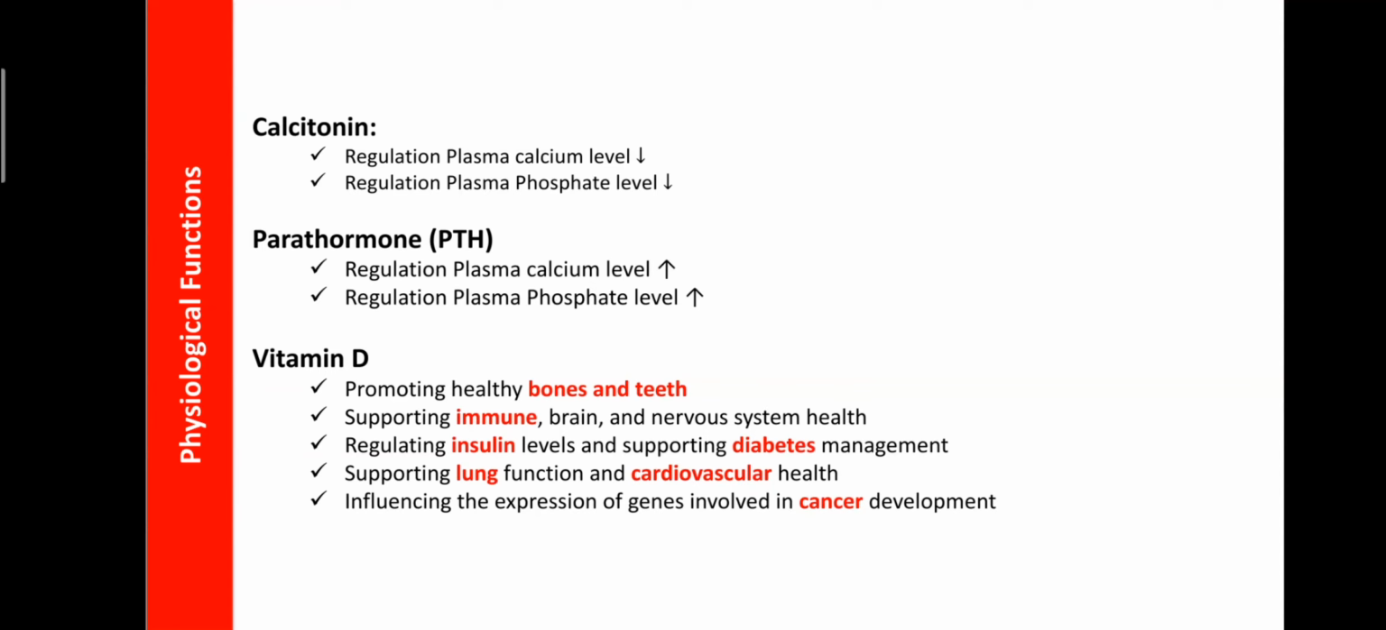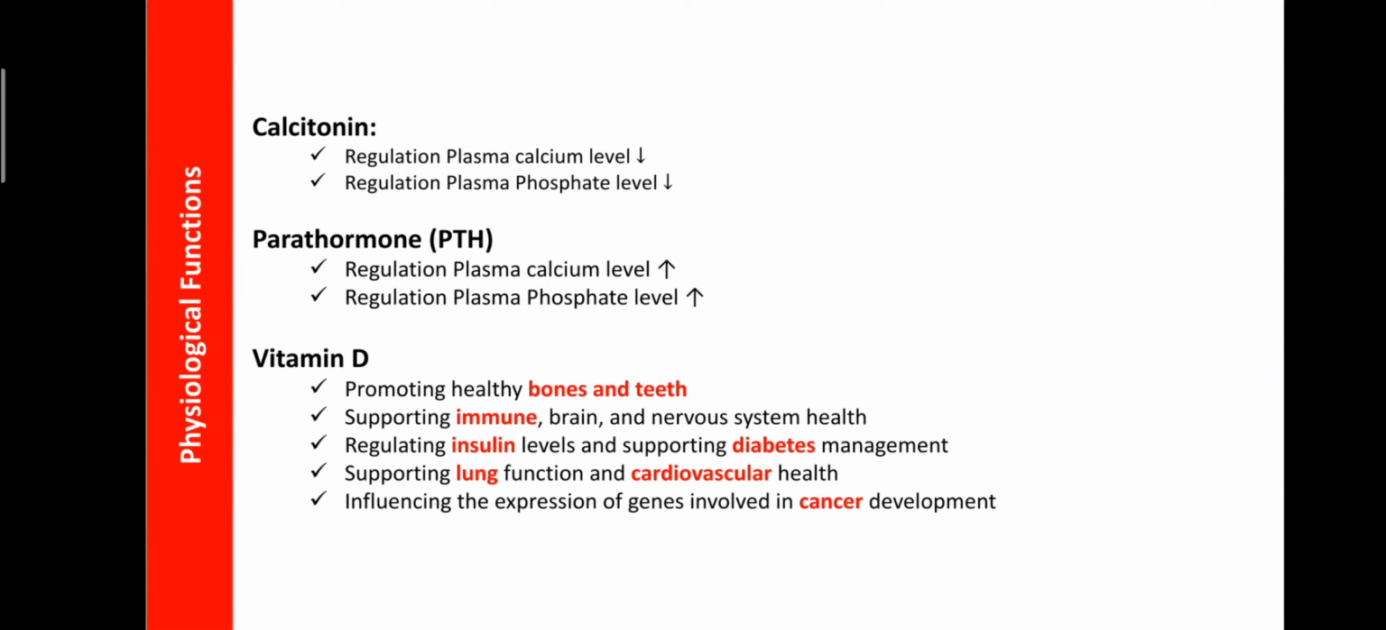And vitamin D is helpful to promote the health of bone and teeth, as well as to support the immune system. It can even enhance the secretion of insulin from the beta cells. That's why deficiency of vitamin D can also cause diabetes mellitus, and nowadays vitamin D is used for the treatment of diabetes mellitus. Vitamin D can also support lung function as well as cardiovascular function, because calcium is required for the contraction of alveoli as well as cardiac muscle, and that calcium can be supplied by vitamin D.